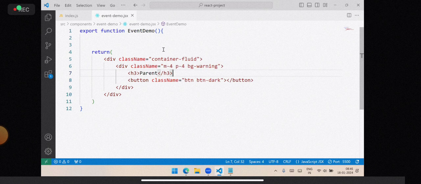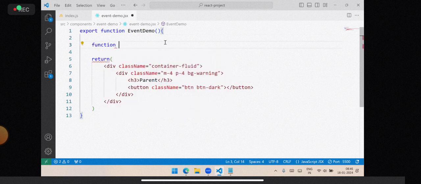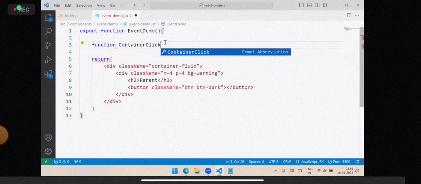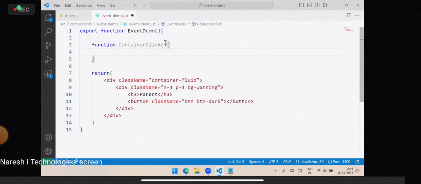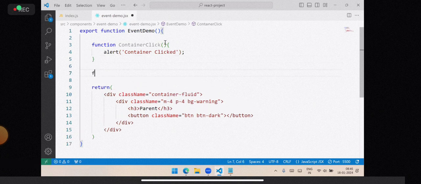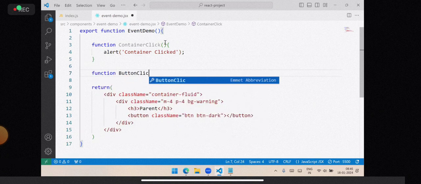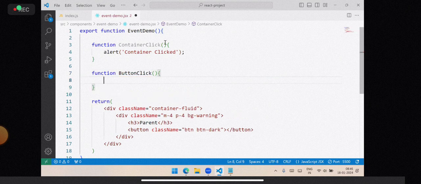Now we have a function containerClick, where the alert says container click. We have another function buttonClick, and we will keep an alert, button clicked.